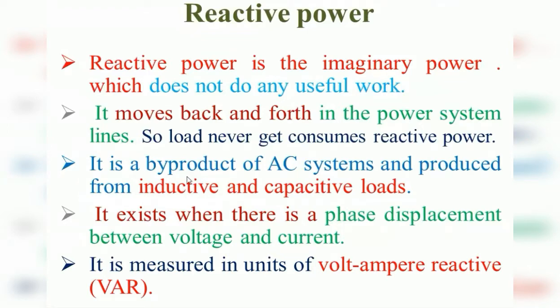And reactive power, as already said, is a byproduct of the AC system, and it is produced from inductive and capacitive loads. In the power system, at the end we are using the loads. Depending upon the type of load used by the consumer, the AC system produces the reactive power. When we use an inductive load, automatically there is a phase displacement between the voltage and current in that load, so we get reactive power. And the unit for reactive power is volt ampere reactive, or var.